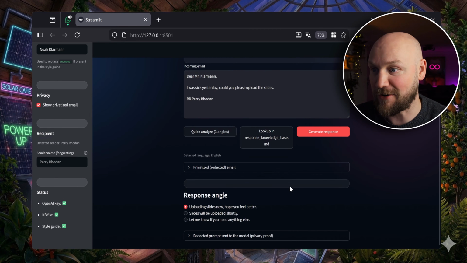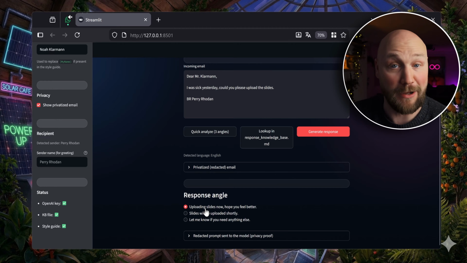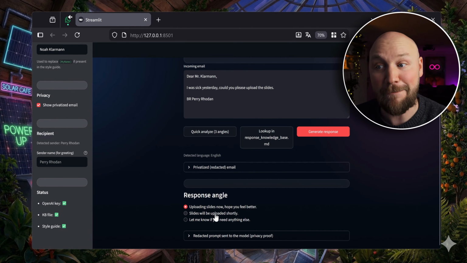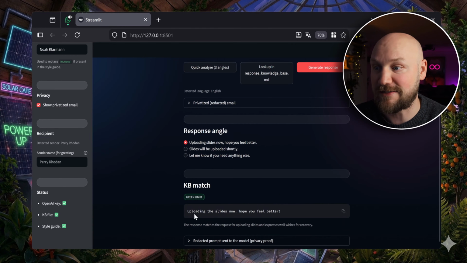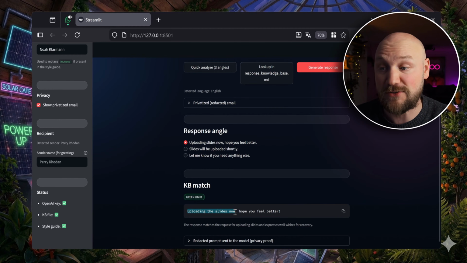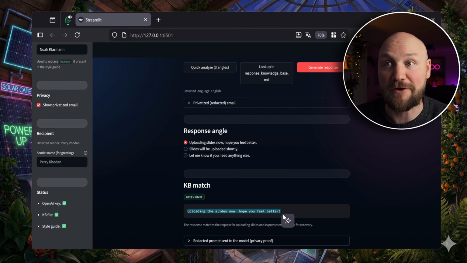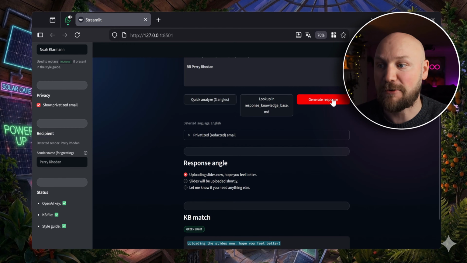I could now respond: uploading the slides right now. I hope you feel better. Slides will be uploaded shortly, or let me know if you need anything else. Stunning, right? This works very well. And we can also look up in the response knowledge base markdown file that I was creating: is there something where I have responded to a similar email in the past? Uploading the slides right now, hope you feel better. So let's use this response.